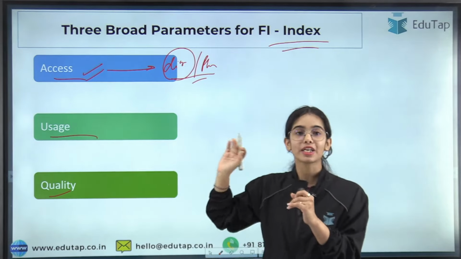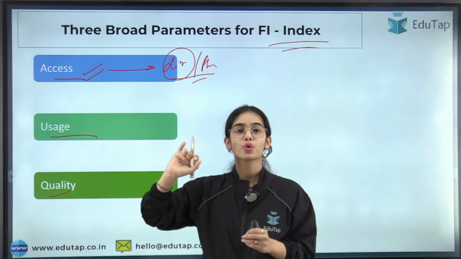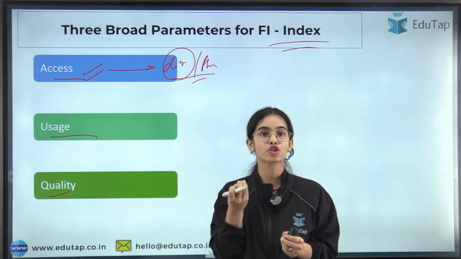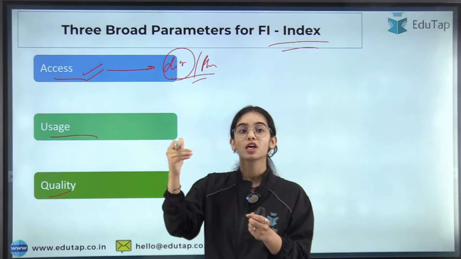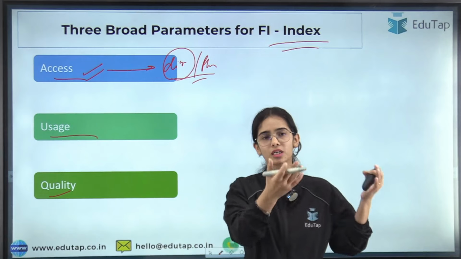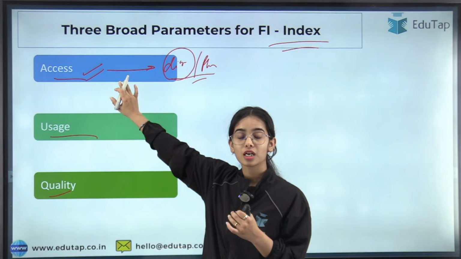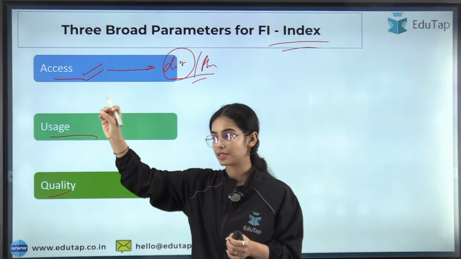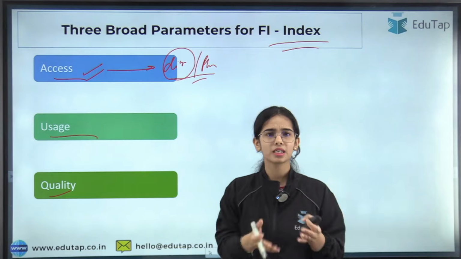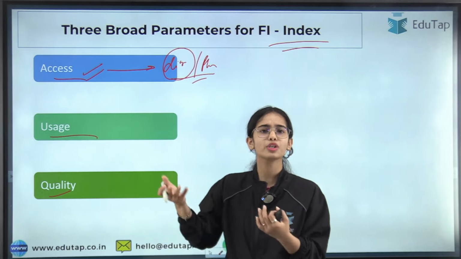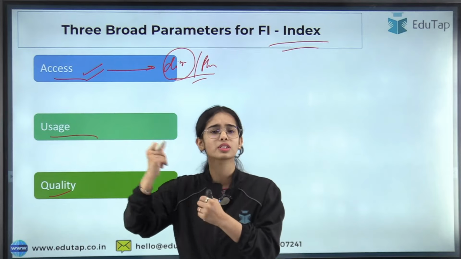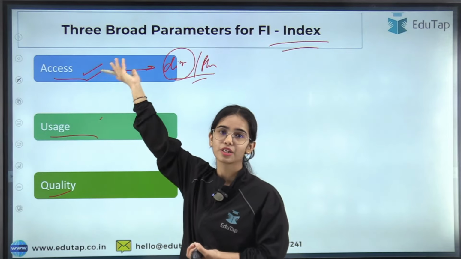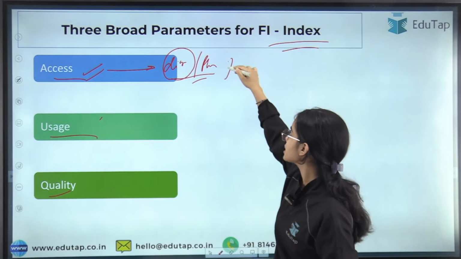Usage. Usage means that you have the access, you have a bank near you, you have the Jan Suraksha portal through which you can access insurance schemes digitally, you can access pension schemes digitally, or you have some agents near you. But now coming to usage, are you really using it? Are you really using the banking facilities? The bank is near you, but you are not going, or the people in the neighborhood are not going to the bank. They are not utilizing the services of the bank, or they are not aware of the banking services. If you are not using it, even if the bank is near you, that is wastage, right? Access shows the supply side factor,